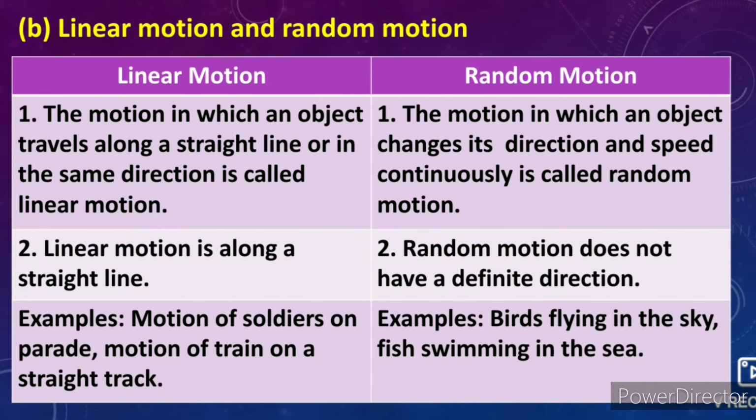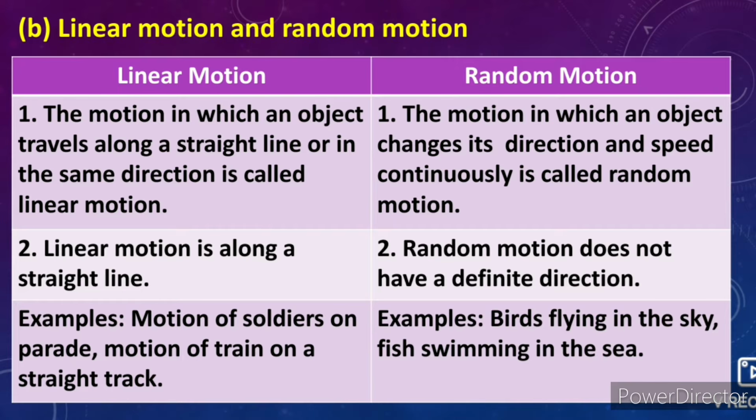B, linear motion and random motion. Answer, linear motion, random motion. 1, the motion in which an object travels along a straight line or in the same direction is called linear motion. 1, the motion in which an object changes its direction and speed continuously is called random motion. 2, linear motion is along a straight line. 2, random motion does not have a definite direction.